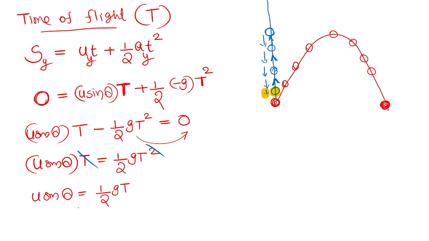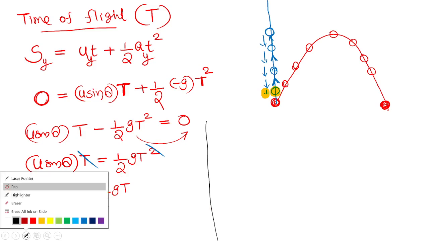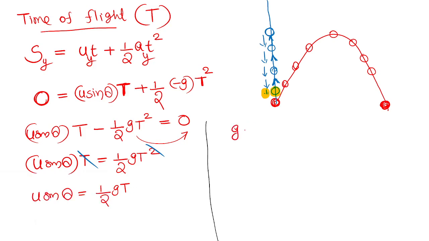So let me do the cross multiplication. Two is taken to the left hand side. I mean, do the cross multiplication. So the right side will be gt, and the 2 taken to the left side becomes 2u sine theta. I want time of flight, so g is taken to the other side. This formula you have to memorize, okay?